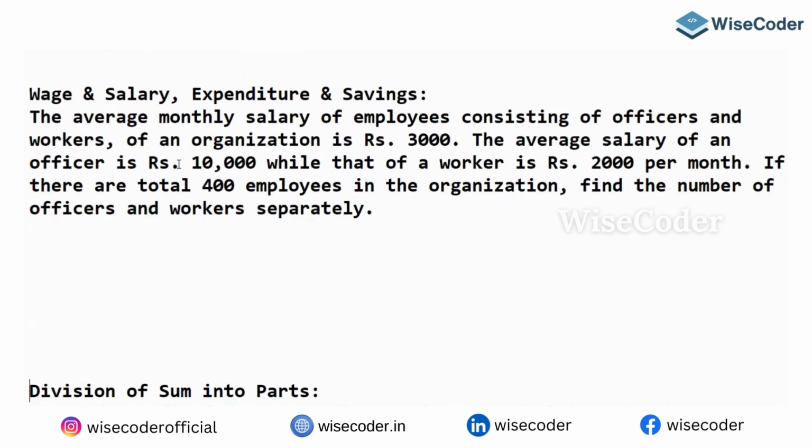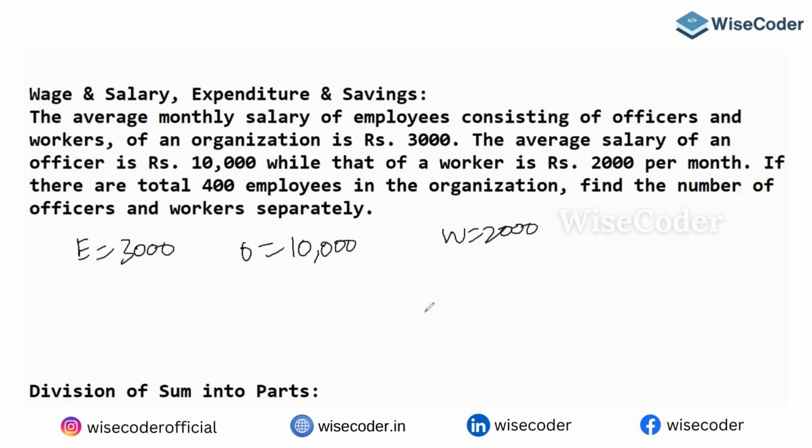The average salary of all employees is 3,000. The average salary of an officer is 10,000. The worker is 2,000.